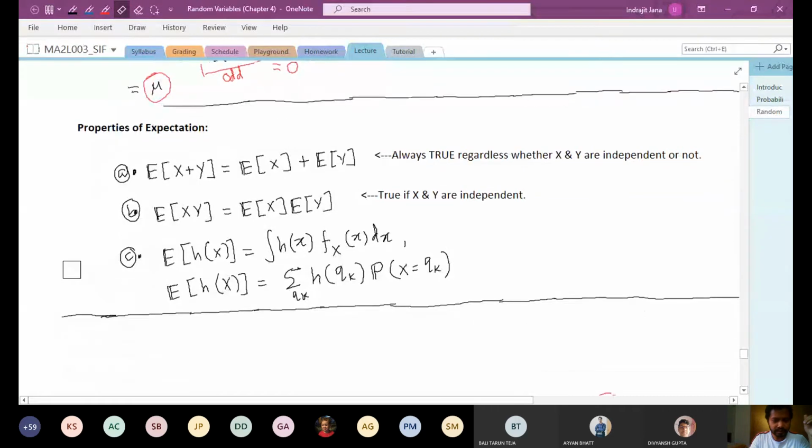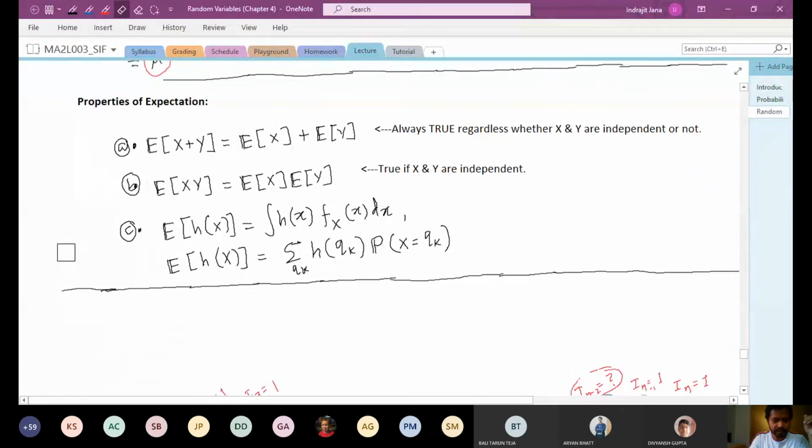And the third property, it is not actually a property, it's just a definition. It says that expectation of any function of x, so h is some function of x, is going to be integration of h(x) against the same PDF. Okay. So there is no change to the PDF. The PDF remains the same. We just replace this x by h(x). Okay, which means in short,